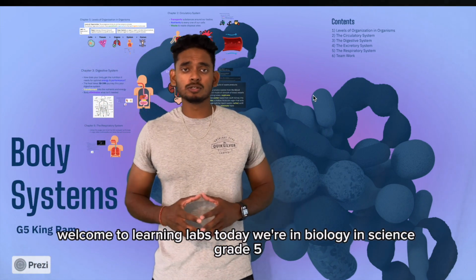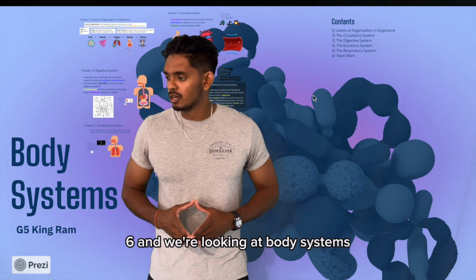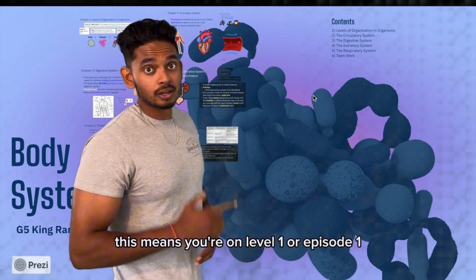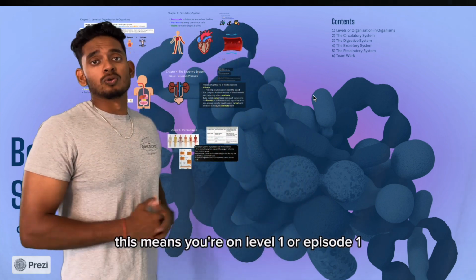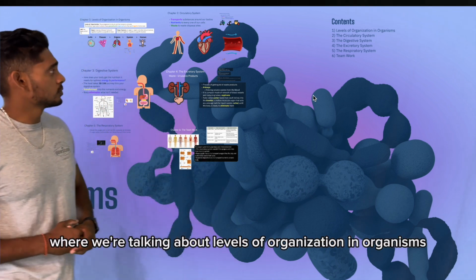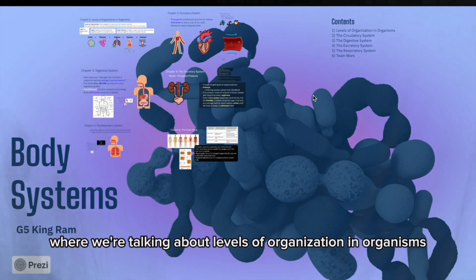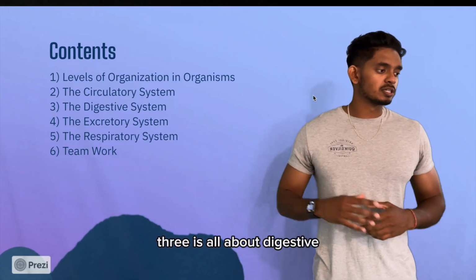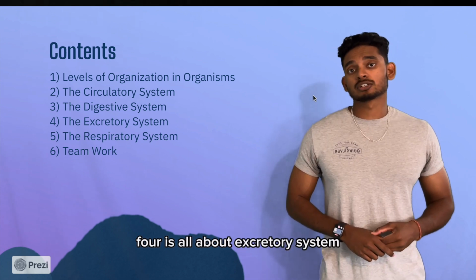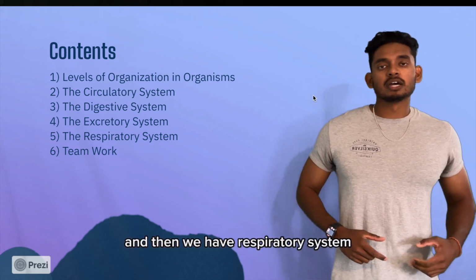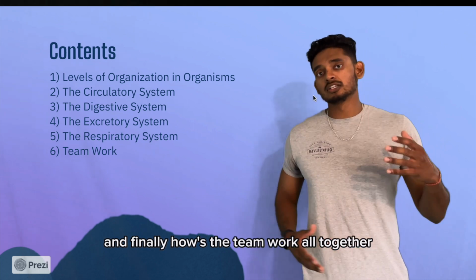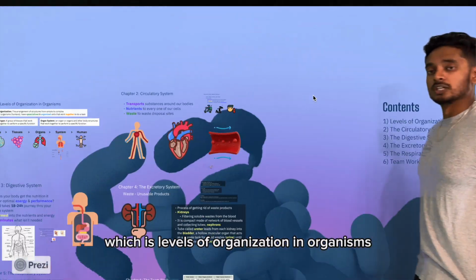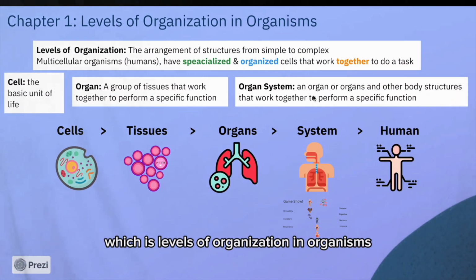Today we're in Biology and Science, grade 5-6, and we're looking at body systems. If you clicked on this video, this means you're on level 1 or episode 1, where we're talking about levels of organization in organisms. In episode 2, we'll talk about the circulatory system. 3 is all about digestive, 4 is all about the excretory system. And then we have the respiratory system, and finally, how it all works together as a team. In this episode, we're just looking at level 1, which is levels of organization in organisms.